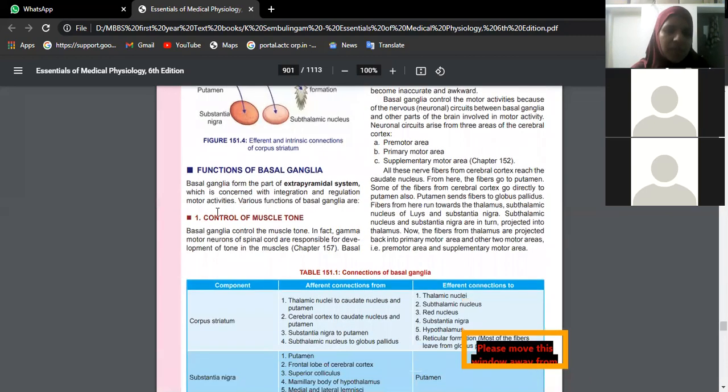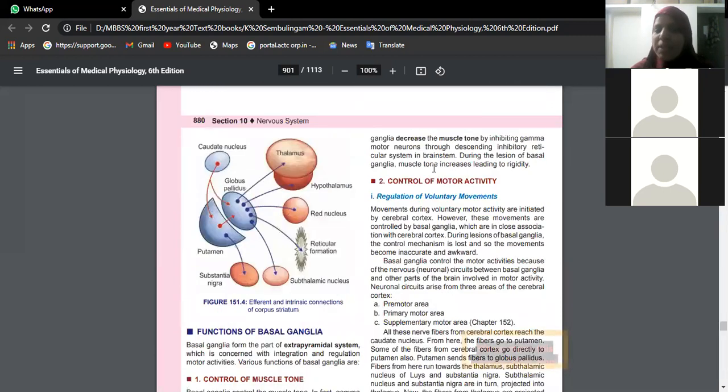After knowing these connections, we have to know the functions of basal ganglia. So what are the functions? First of all, it is very important for the control of muscle tone. Gamma motor neurons of the spinal cord are responsible for the development of tone of the muscle. So basal ganglia actually decreases muscle tone by inhibiting gamma motor neurons through the descending inhibitory reticular system in the brainstem. So that means the muscle tone is reduced by the activity of basal ganglia.